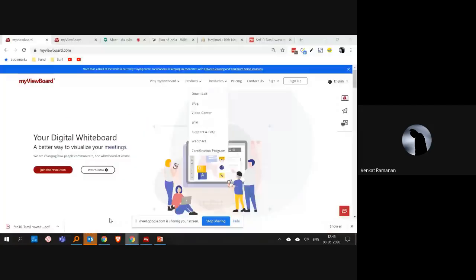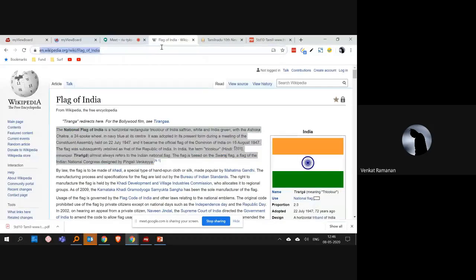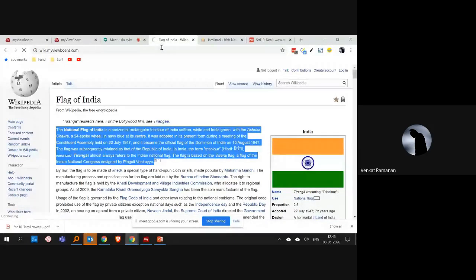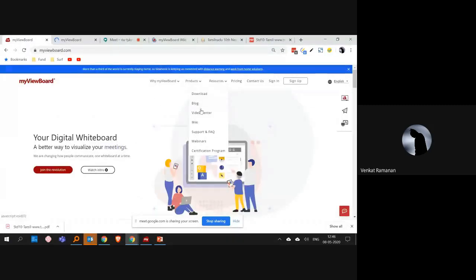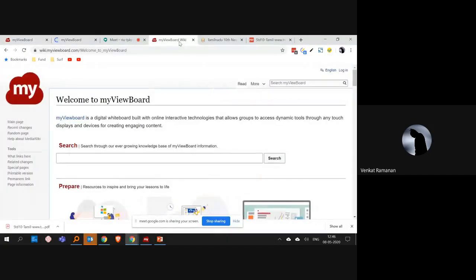So we have something called MyViewBoard Wikipedia. After the session, in the evening, you are downloading and installing this on your PC, and you are forgetting how something was done. For example, we discussed in detail about artificial intelligence, and you forgot how that works. You can go to wiki.myviewboard.com and search for it.